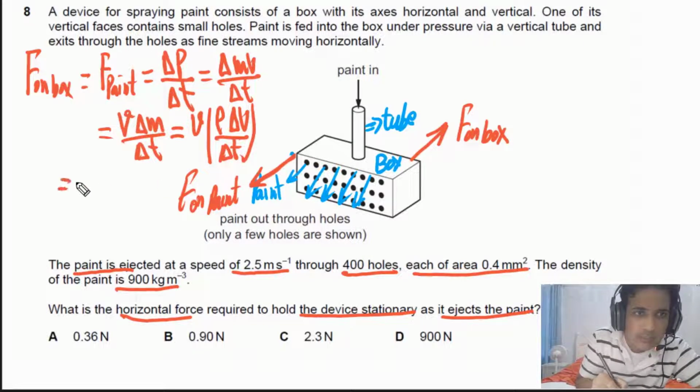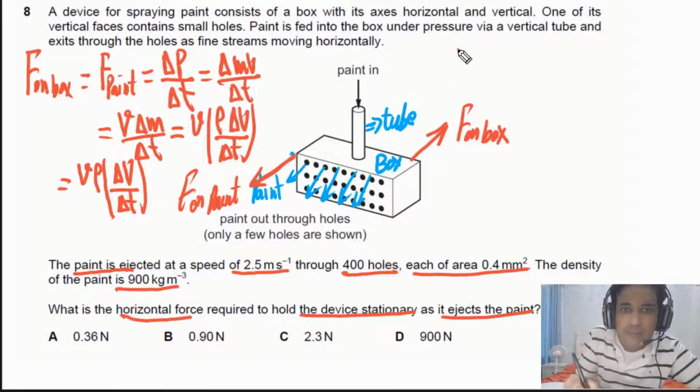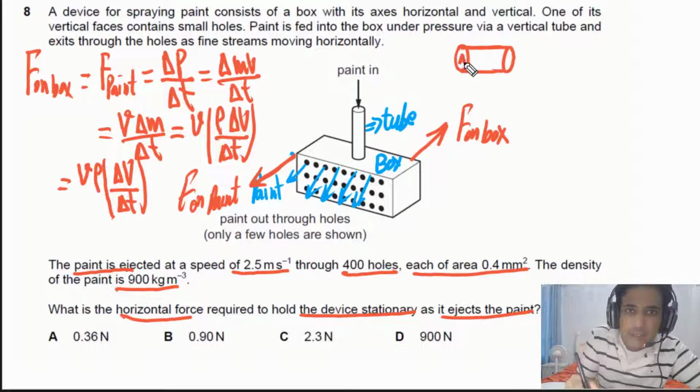In this case, the density of the paint is constant and the speed of the paint is also constant, so we can take these two quantities out. Then we are left with the change in volume of paint over time. Now we need to find the change in volume over time. Imagine that we have one small cylinder, and this cylinder is like a hole. The cross-sectional area of this hole is A, and the length of this cylinder is X.